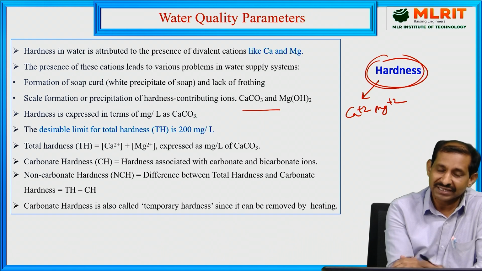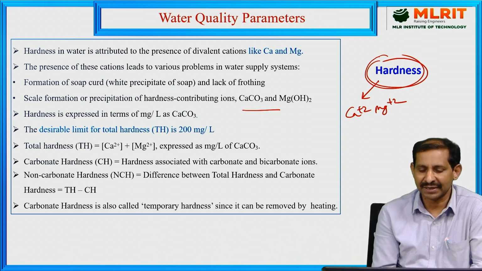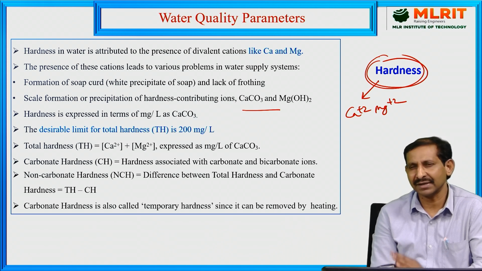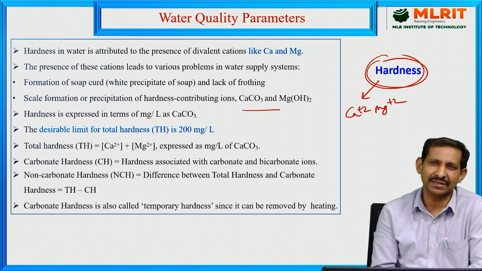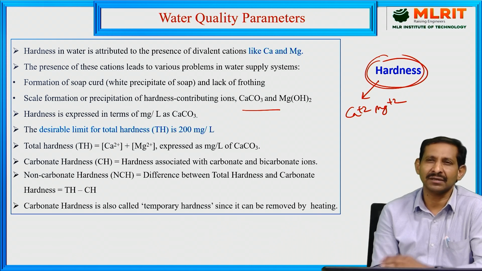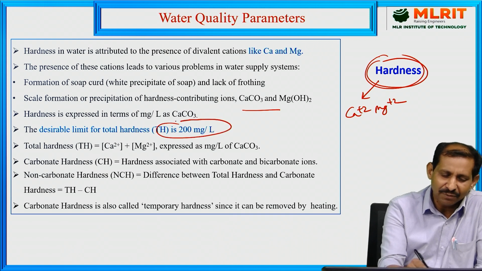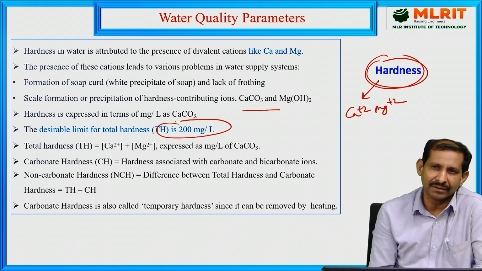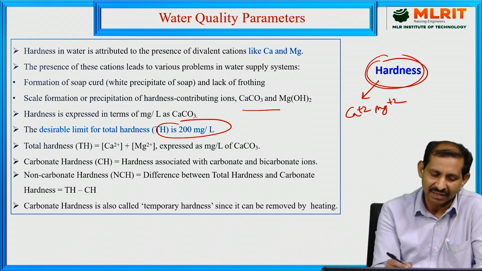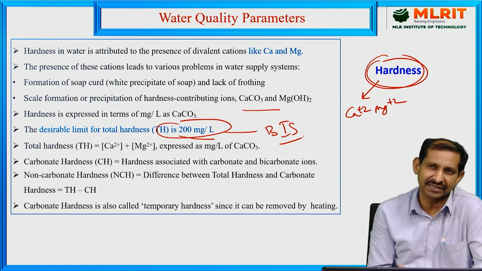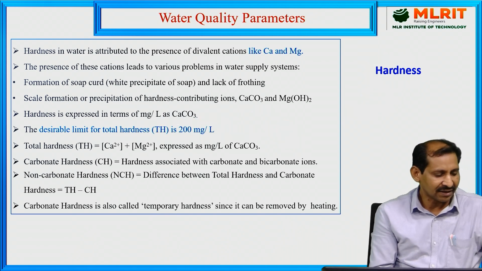Hardness is expressed in terms of calcium carbonate equivalents, in milligrams per liter. There are two types of hardness: temporary hardness and permanent hardness. Temporary hardness is also called carbonate hardness, and permanent hardness is also called non-carbonate hardness. Permanent hardness is due to the chlorides, sulfates, and nitrates of bivalent metals, and temporary hardness is due to the bicarbonates of the bivalent metals. The desirable limit for total hardness in a water sample is 200 mg per liter as per the BIS norms, Bureau of Indian Standards. So that is the total hardness.